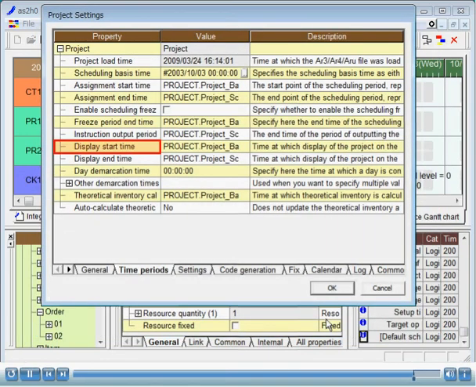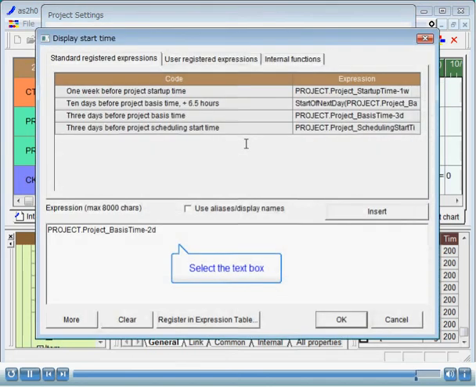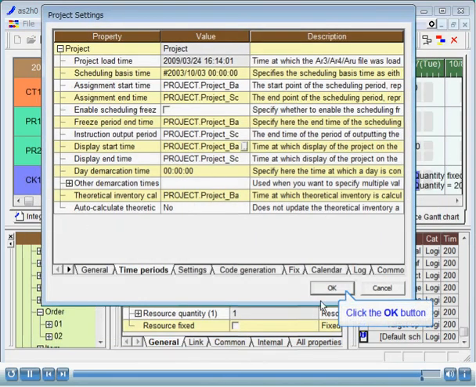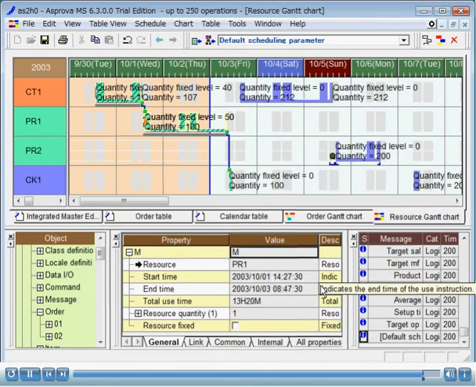Next, set the display start time. Set the display start time to project basis time minus 3 days. Click the OK button. Reschedule.